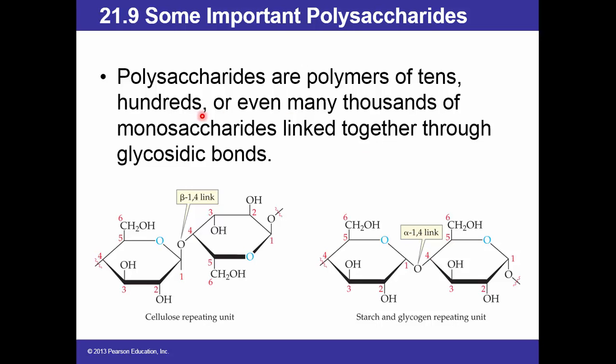Some important polysaccharides. Polysaccharides are polymers of tens, hundreds, or even many thousands of monosaccharides linked together through glycosidic bonds. Cellulose repeating unit, 2 glucoses joined by beta-1,4 link. Starch and glycogen repeating unit, 2 glucoses are joined together by alpha-1,4 linkage.